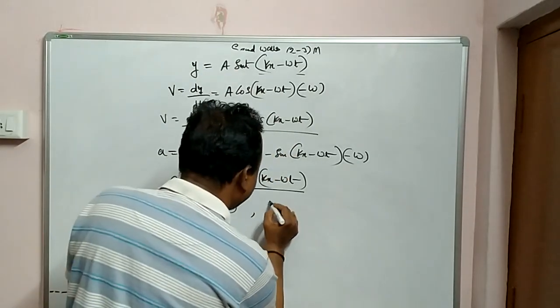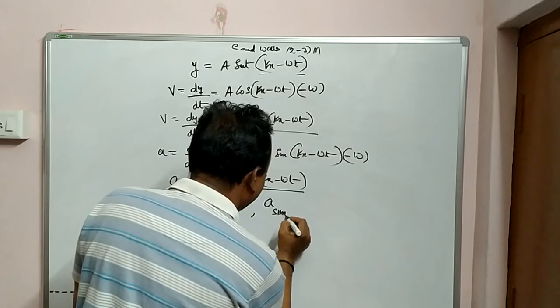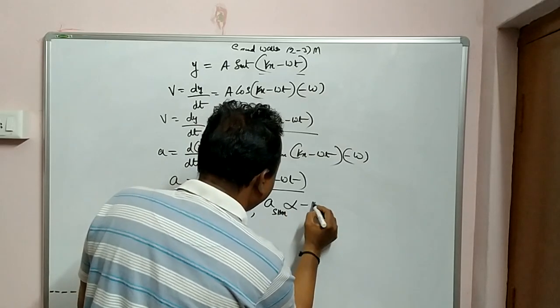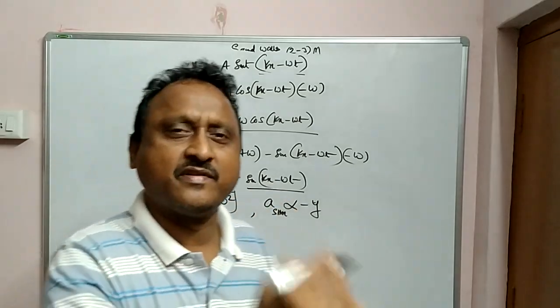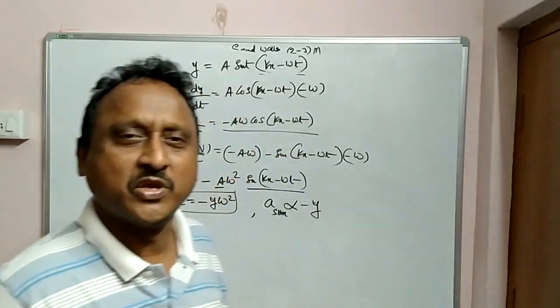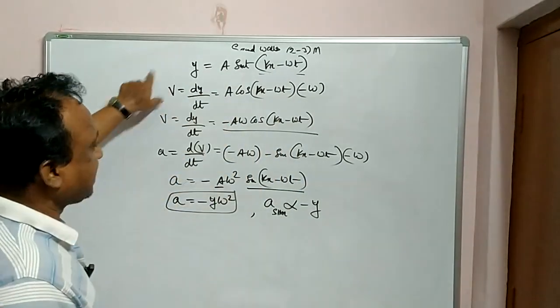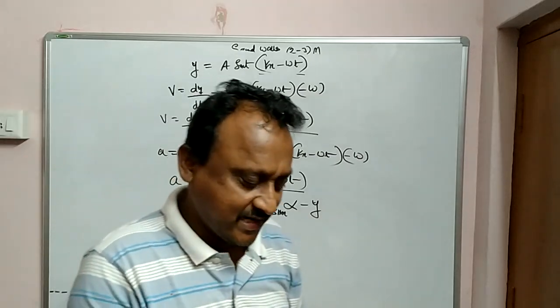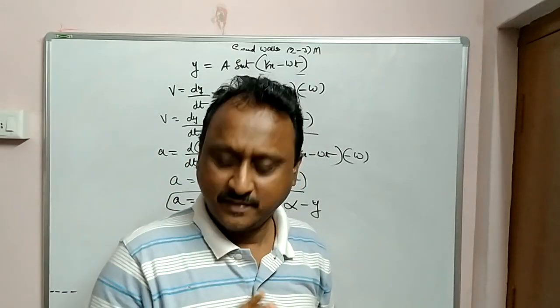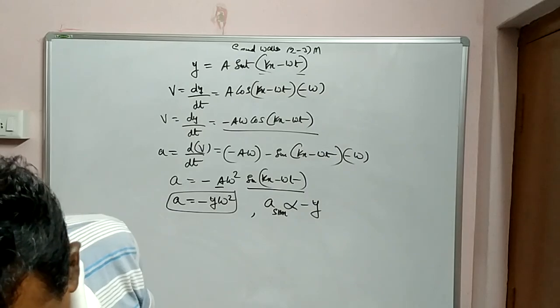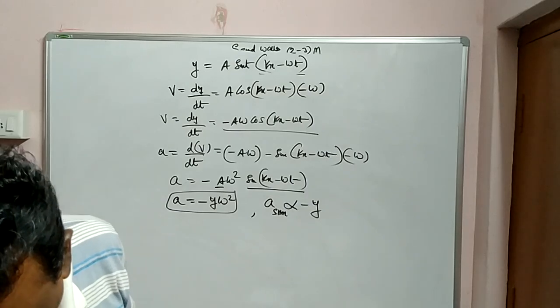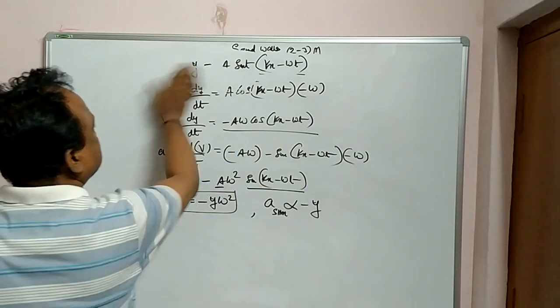So see what happens: when it is SHM, acceleration is proportional to the displacement from the mean position, where omega is the angular frequency, constant for a uniform motion. This is how you can find the equations, just like in SHM. Clear? Please note down.